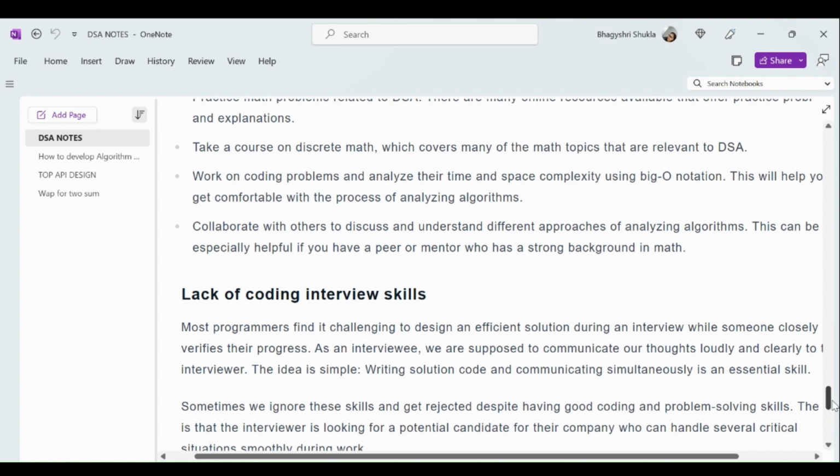And next, coming to coding, lack of coding interview skills is also one of the reasons. Most programmers find it challenging to design an efficient solution during an interview while someone closely verifies their progress. As an interviewee, we are supposed to communicate our thoughts loudly and clearly to the interviewer. The idea is simple: writing solution code and communicating simultaneously is an essential skill.